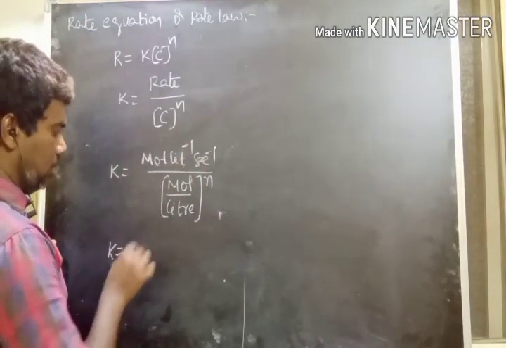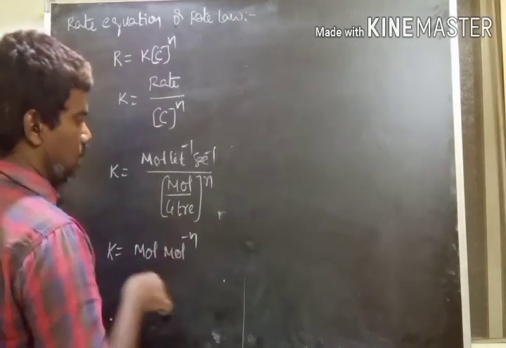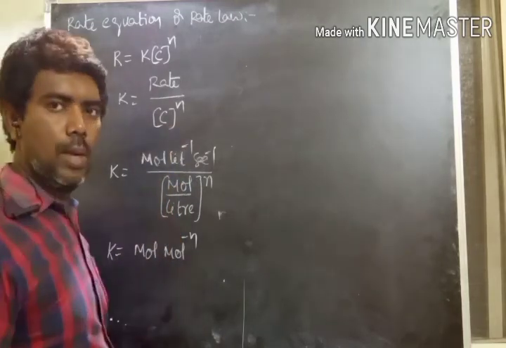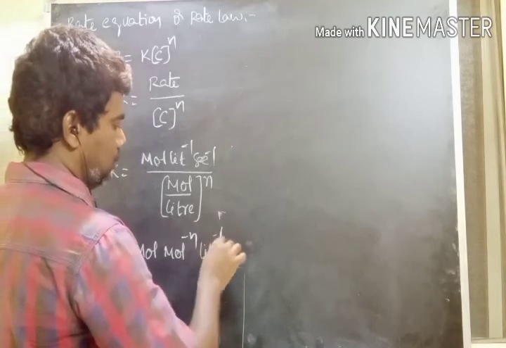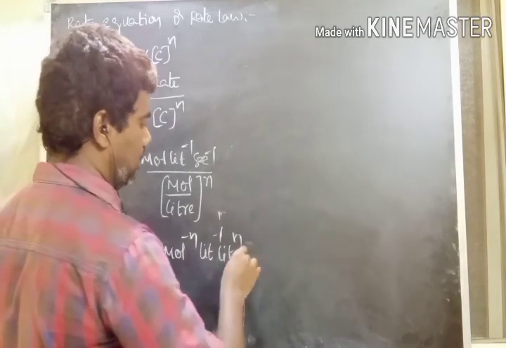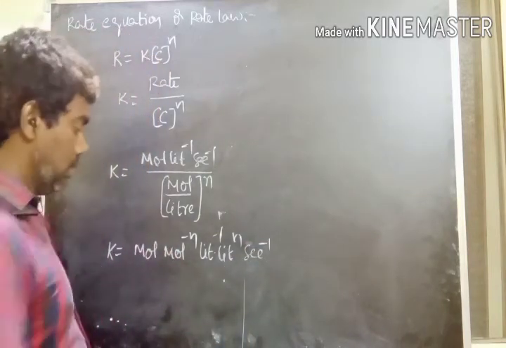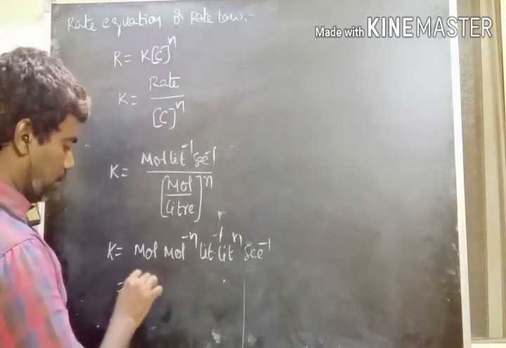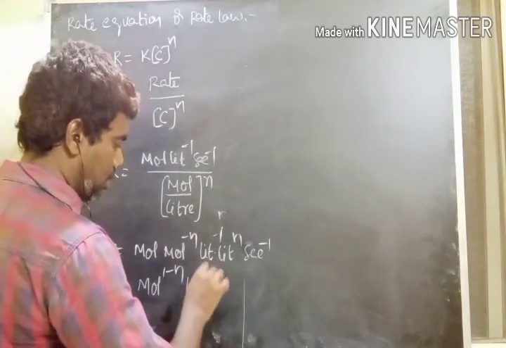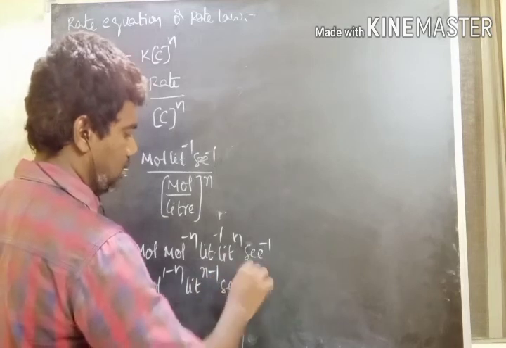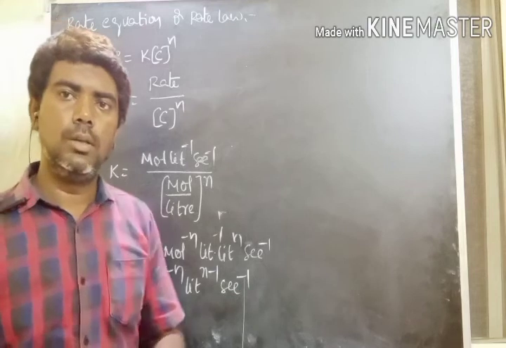K is equal to mole into mole power minus n, liter power minus 1 and liter power n, and second inverse. A power m into A power n formula gives A power m plus n. So K is mole power 1 minus n, liter power n minus 1, and second inverse. These are the general units of rate constant K.